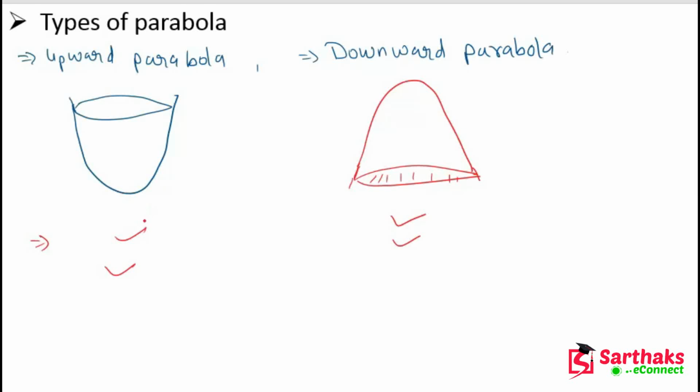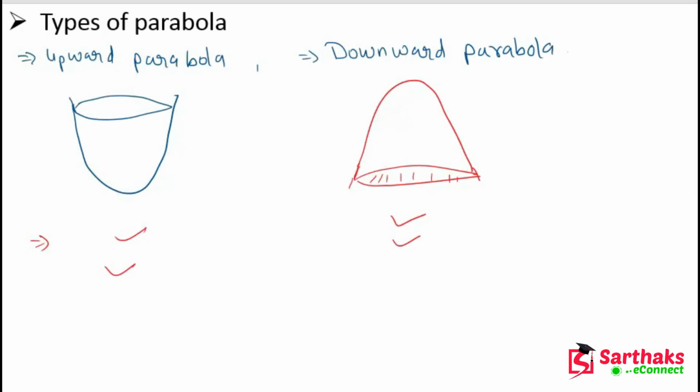The quadratic polynomial decides whether our parabola is in the upward direction or the downward direction. So you have to understand what a parabola is and the types of parabola: upward parabola and downward parabola.